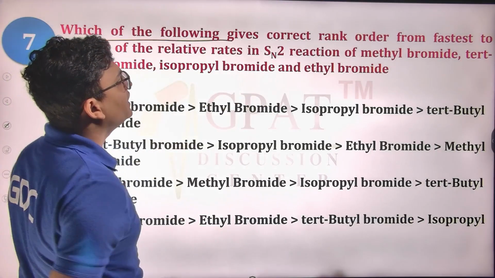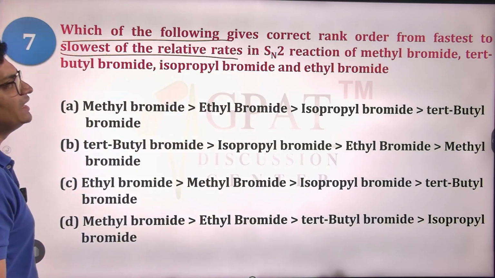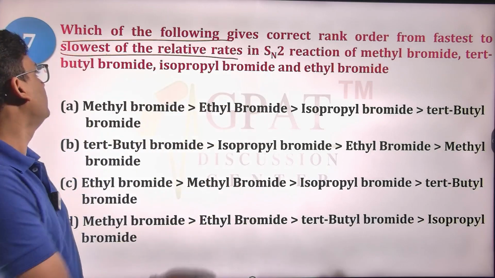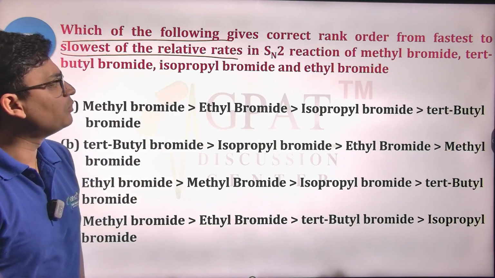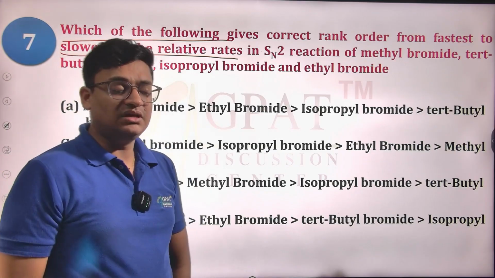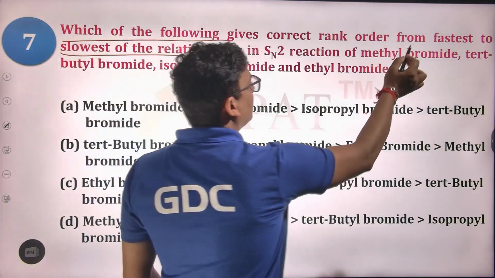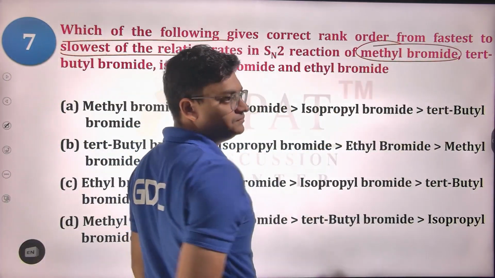Which of the following gives the correct rank order from fastest to slowest of the relative rates in SN2 reactions of methyl bromide, tertiary butyl bromide, isopropyl bromide, and ethyl bromide? SN2 reactions are favored by less steric hindrance. In methyl bromide, we do not have any carbon substituents.